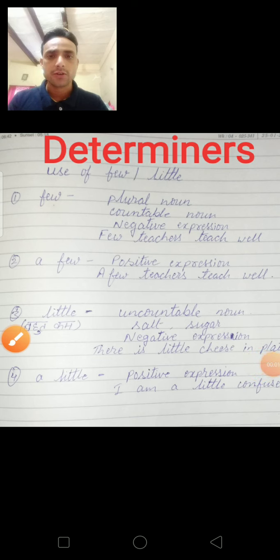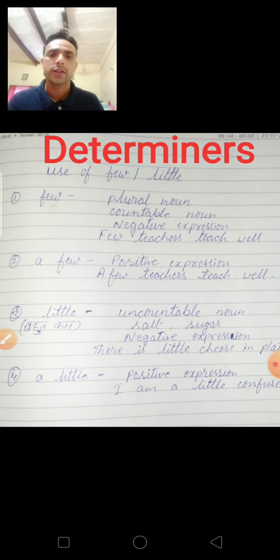Good morning, students. Today I am going to tell you how to use few, little, a few, a little as a determiner. So let's start. First, we will try to understand where we can use few.